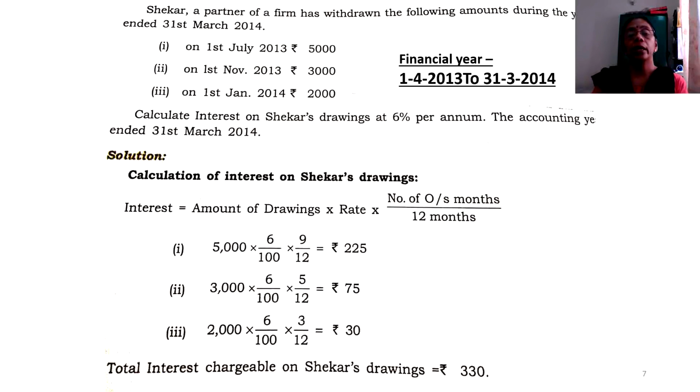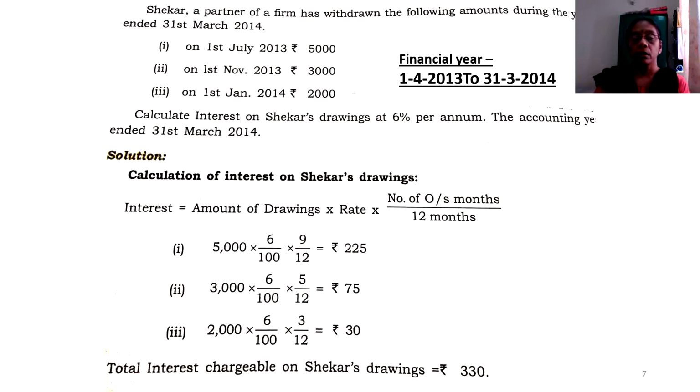Now what is the total interest on drawings, students? You may have to add back all the 3 numbers. 3 withdrawals had happened, so therefore the interest for all the 3 periods are to be added. 225 plus 75 plus 30. That gives you the total interest on drawings to be 330. Hope you have understood this example very well.